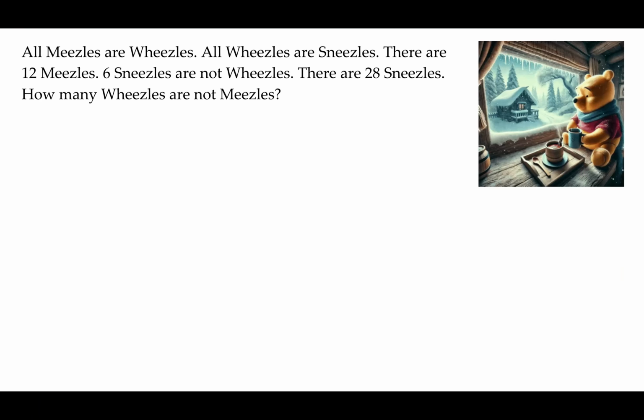So let's use these whimsical words for our question of the week. All measles are weasels. All weasels are sneezels. There are 12 measles. 6 sneezels are not weasels. There are 28 sneezels. How many weasels are not measles? Whew, that was a tongue twister. Okay, you can pause the video here, and when you finish, you can resume and we'll see how you did.